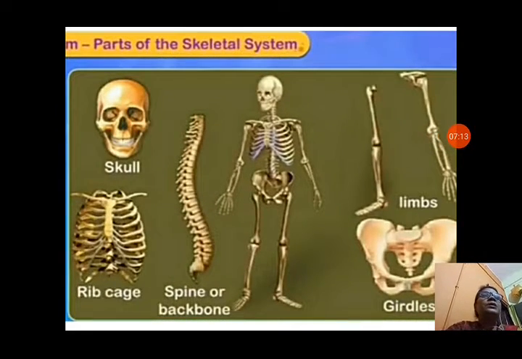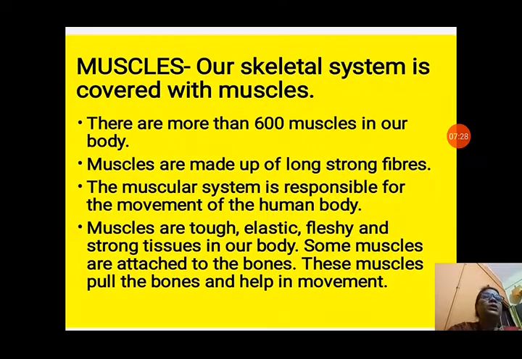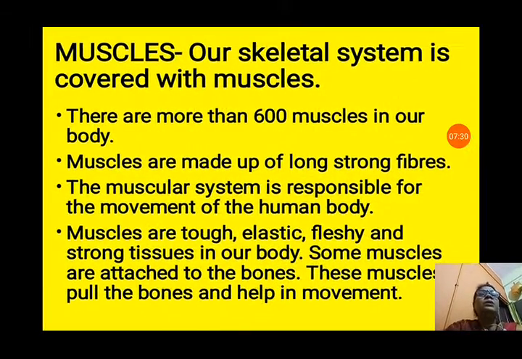Now parts of the skeletal system. We have many different parts of a skeletal system in our body. First is the skull, rib cage, spine or backbone, both the limbs, upper limb and lower limb, girdles, hind limbs and forelimbs also you can say. You can see now muscles are also there all over the skeleton. Our body is covered with muscles. Our skeletal system is covered with muscles.